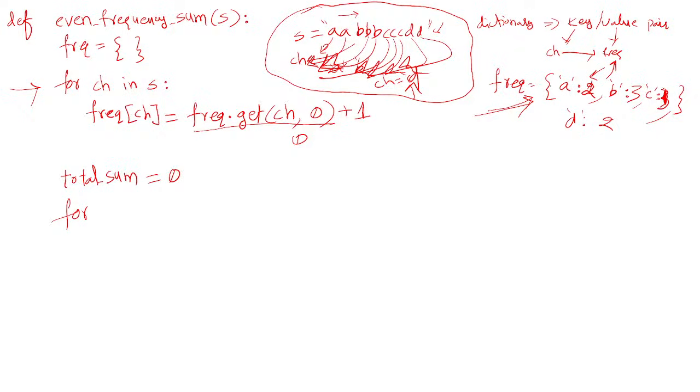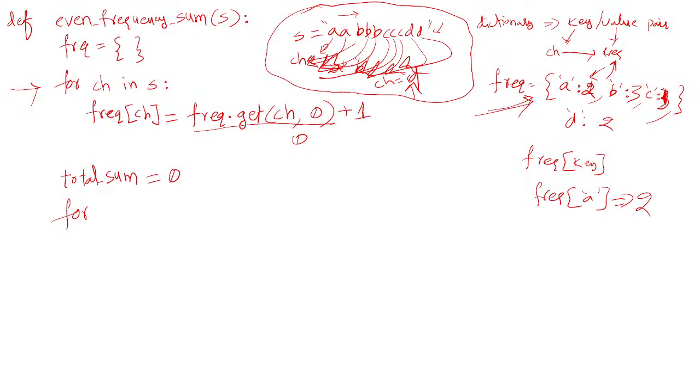In a dictionary, what happens? If this is the key, and you ask for the frequency of a key, then it returns the associated value. So if you ask for the frequency of A, what is written here? It returns its frequency, that is, 2 will be returned. That's how the elements are accessed inside the dictionary.